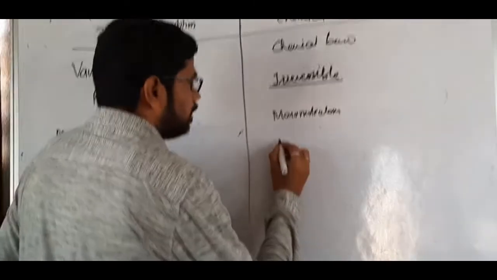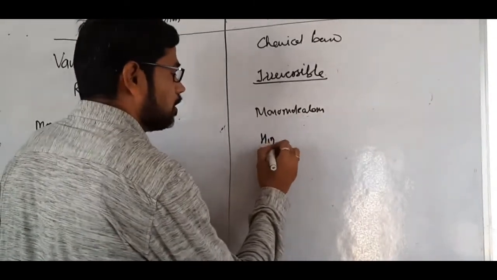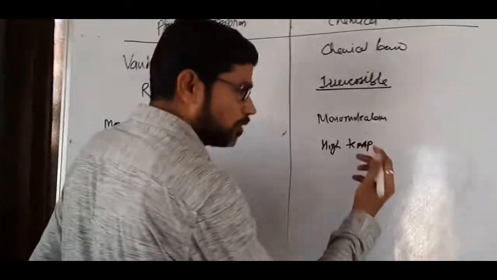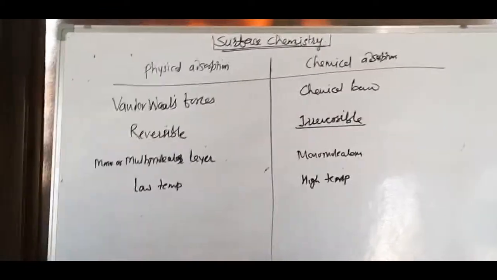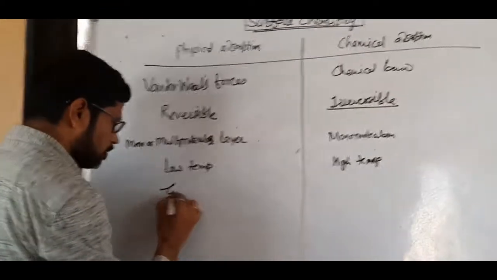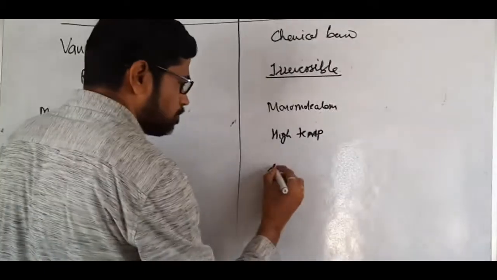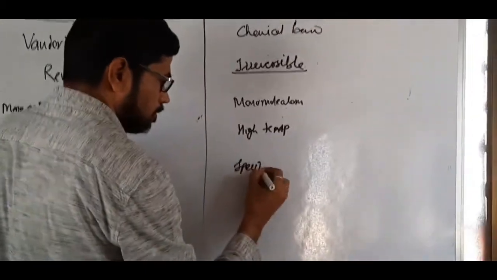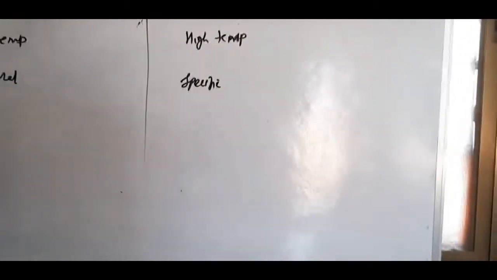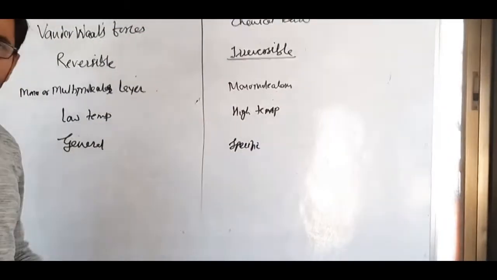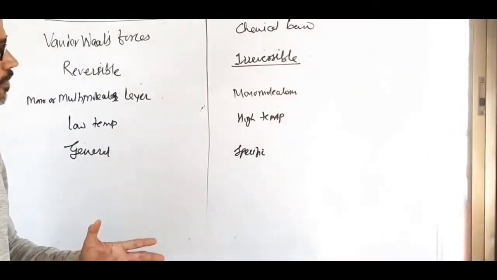Chemical adsorption is favorable at relatively high temperature. Physical adsorption is general, that is, not so specific. Chemical adsorption is highly specific. Physical adsorption doesn't require any activation energy. Chemical adsorption requires certain activation energy.